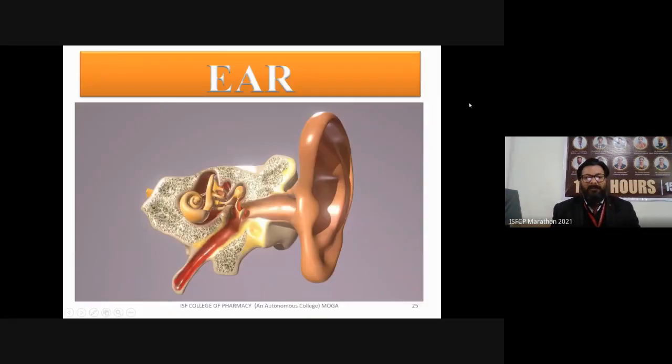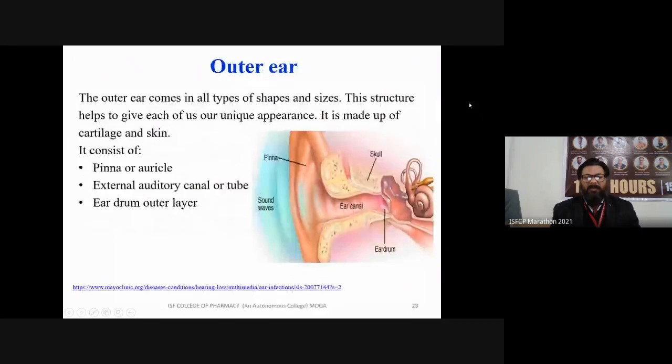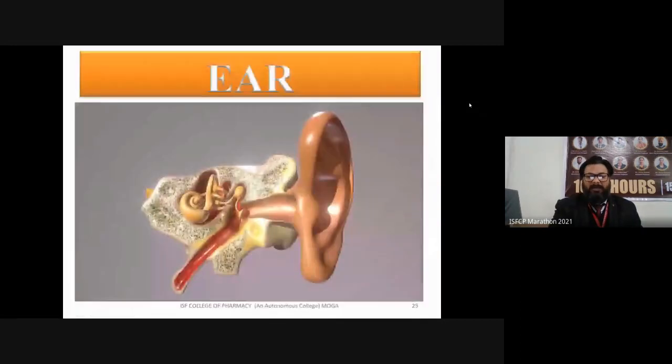In the ear, we already discussed the different parts of the ear. You can see I am just briefing so that our next lecture can be given by Professor Dr. Sant Verma. So I am not taking much time. Within 5 minutes, I am concluding and briefing this chapter.